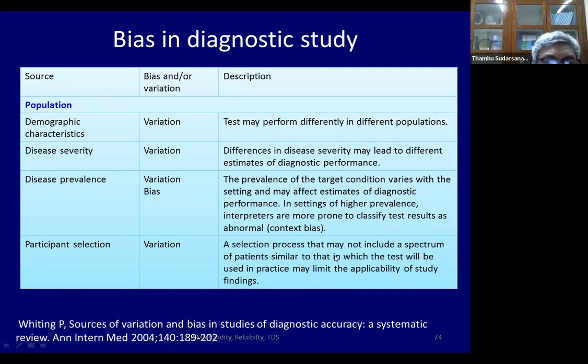Participant selection. Some people might have taken cases with disease and controls without disease. Somebody else might have done a correct study, all people with suspected disease, prospectively recruited and consecutively recruited. So there may be a difference in the way studies are done. This is a participant selection bias, again a variation bias.